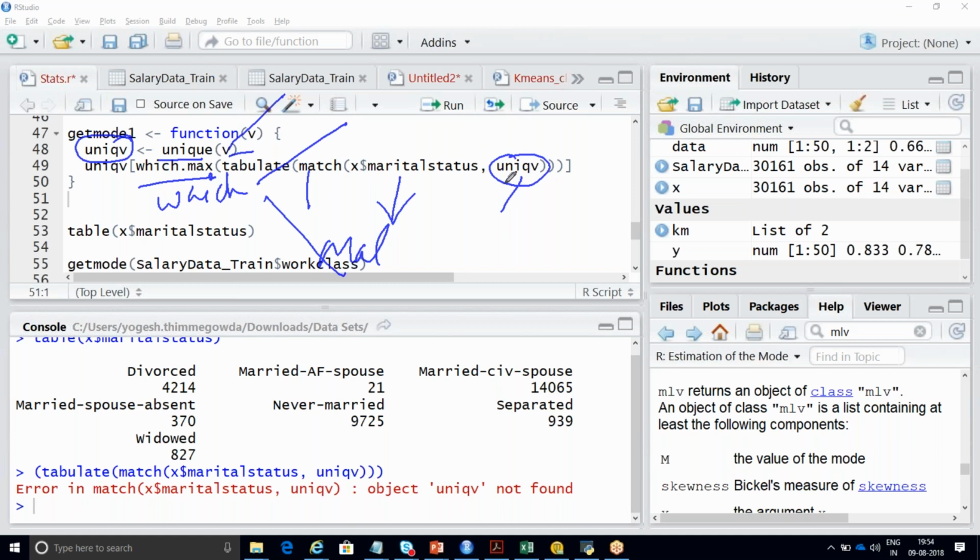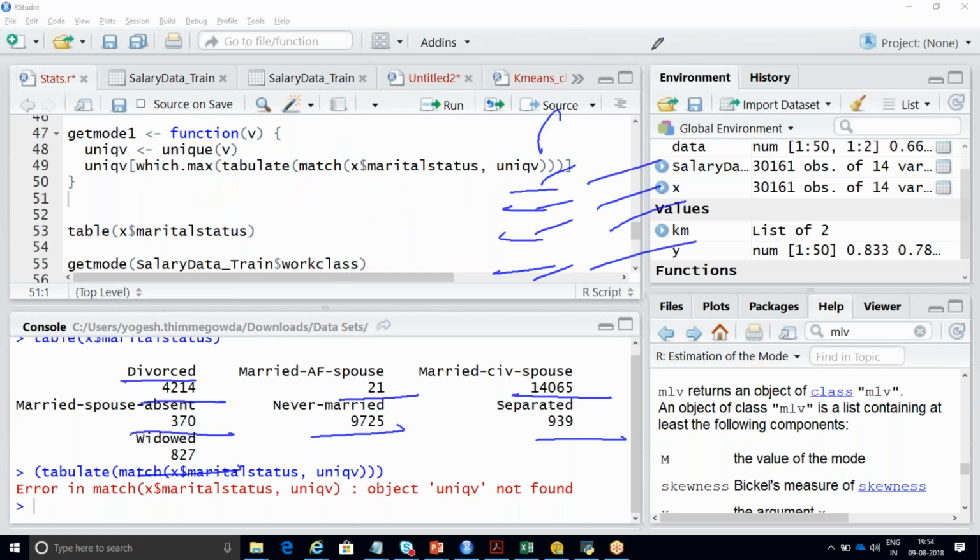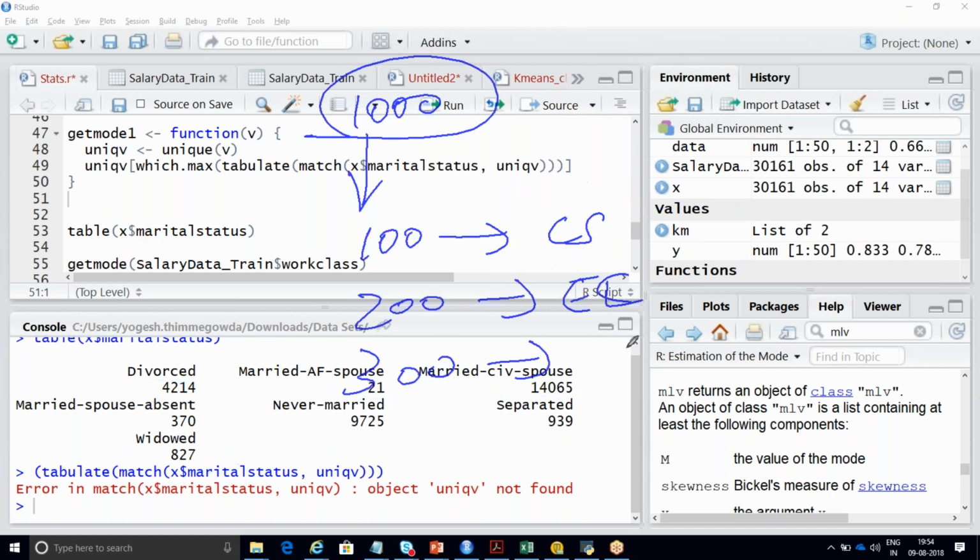Neha, tabulate will calculate under marital status how many categories we have, and for each and every single category how many records fall into it. For example, if there are 1000 students, out of these 1000 students, how many belong to computer science, how many belong to electronics, EC, how many belong to civil engineering, how many belong to mechanical engineering. That is what the tabulate or table function does. Clear, Neha?